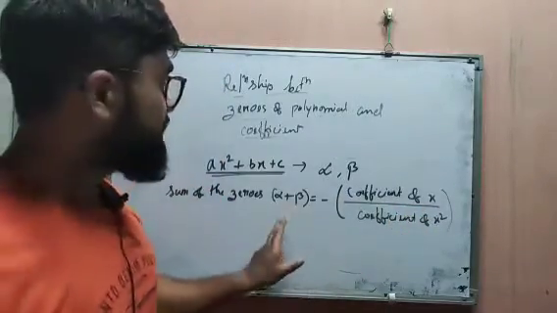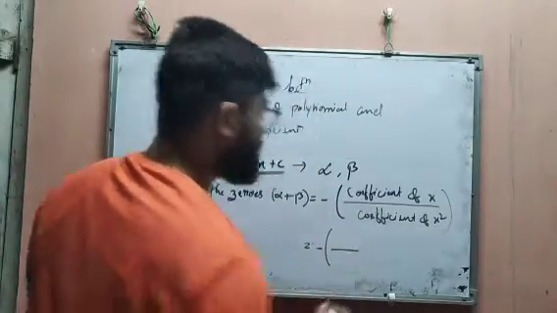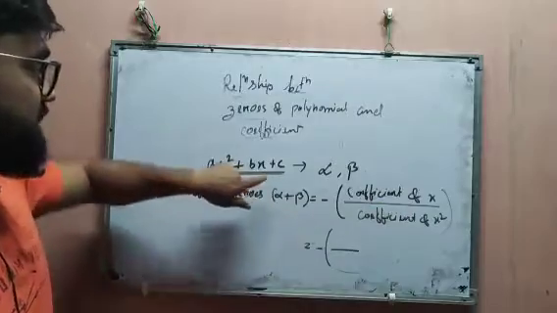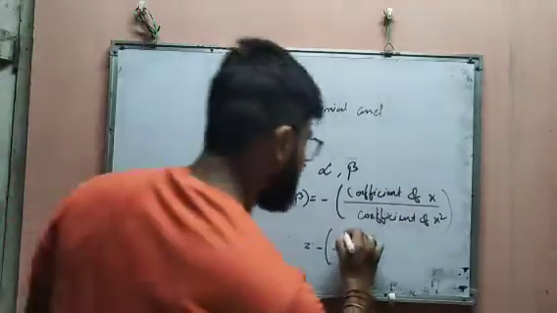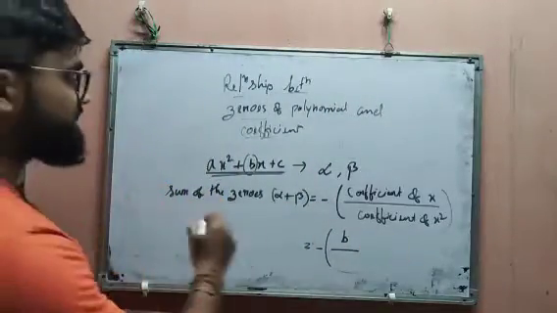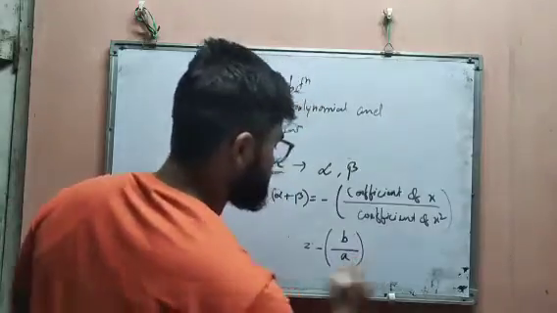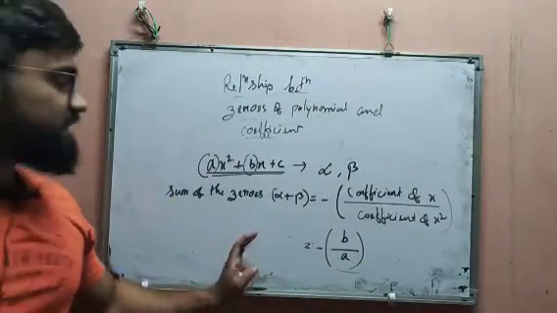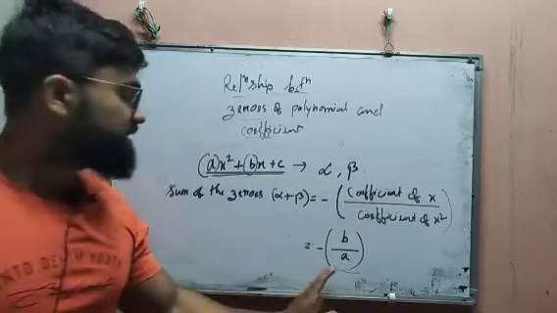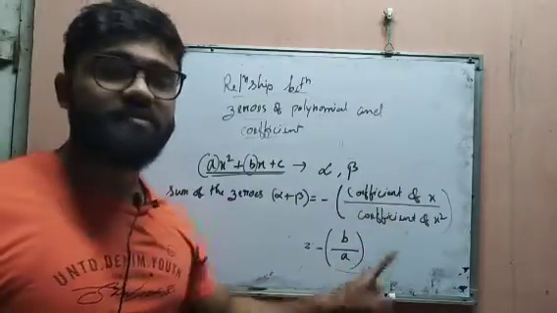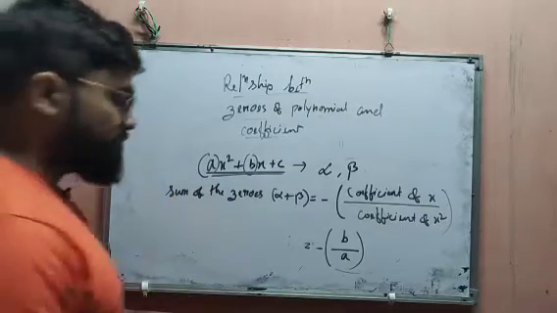Now see, you have to look here. What is the coefficient of x? As per the rule, the coefficient of x is b, so you have to put b. And the coefficient of x squared is a, so you put a. So alpha plus beta is always minus b by a, where b is the coefficient of x and a is the coefficient of x squared. Okay, after that one more: the product of the zeros.